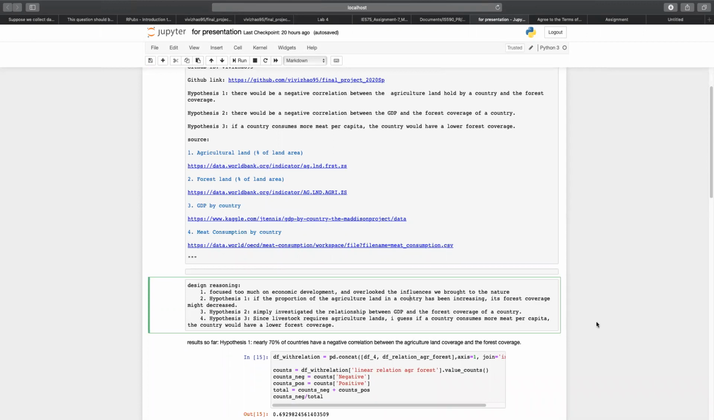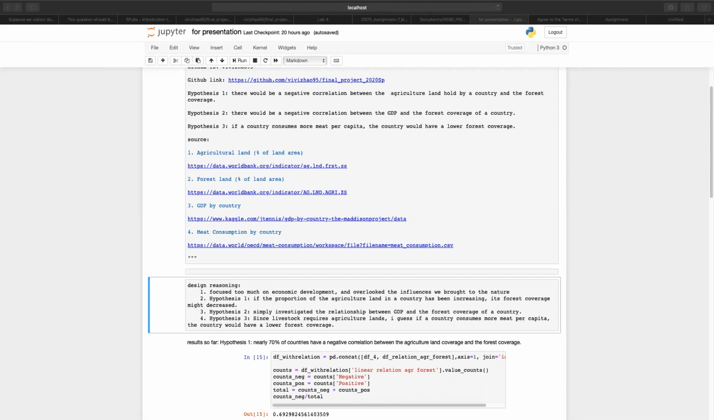Firstly, nowadays we focus too much on the economic development, so we tend to overlook the influences we brought to the nature. And the first hypothesis is, I assume if the proportion of the agricultural land in the country has been increasing for years, its forest coverage would also decrease for years.